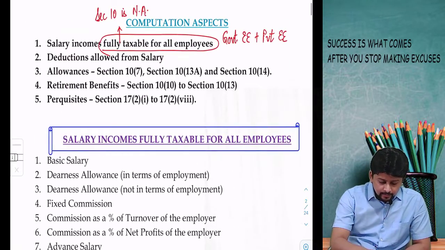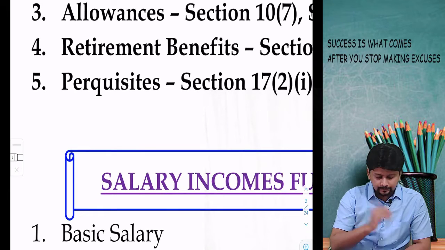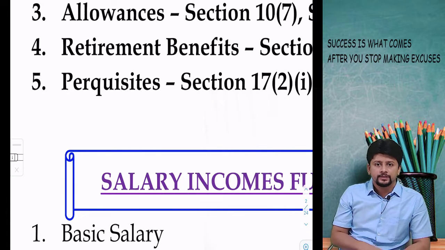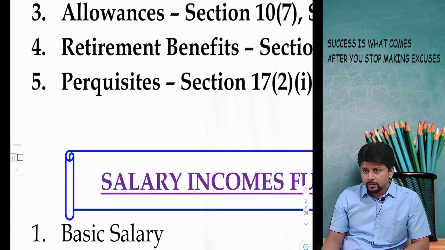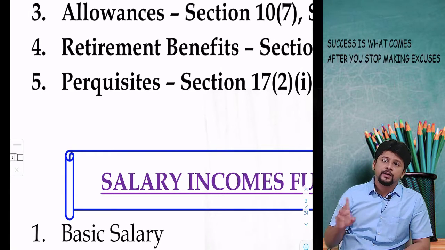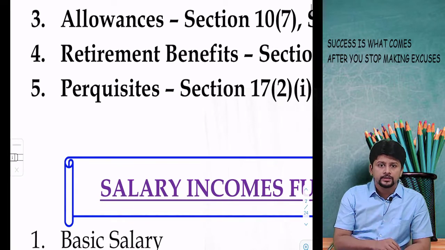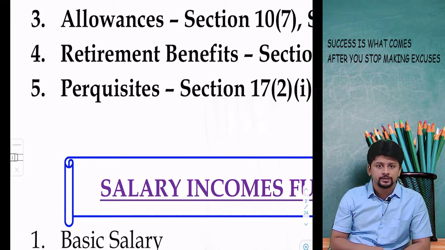Then the chapter can be divided into 3 parts. Allowances, retirement benefits, perquisites. At the start of the video I said that this is a formula based chapter. These are the 3 places where you have formulas: allowances, retirement benefits and perquisites.